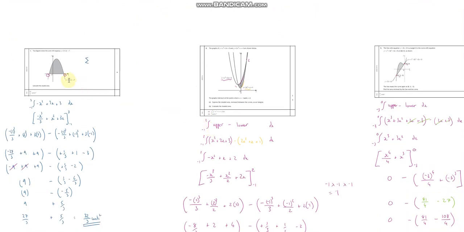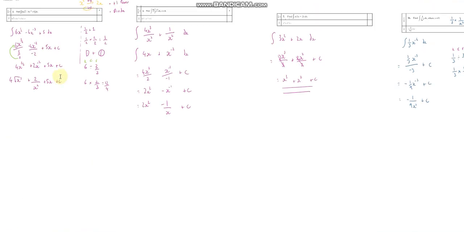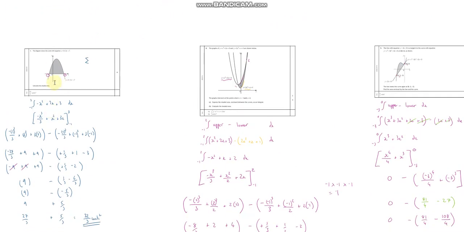It gets harder when you're working out an area. This is what we use to work out the area, but there's no limits. So we have to write our plus c, but when there are limits, we then substitute those limits in, and this is where it can get quite messy. Okay, so really take your time. I think I did take my time and make it nice and neat. Let me know if there's any mistakes. I think I checked it was fine. But it's very easy just to miss a little negative or multiply something the wrong way. Okay, so take your time. But that's what we're doing. We integrate between 2 points, and we substitute those in and get the area.